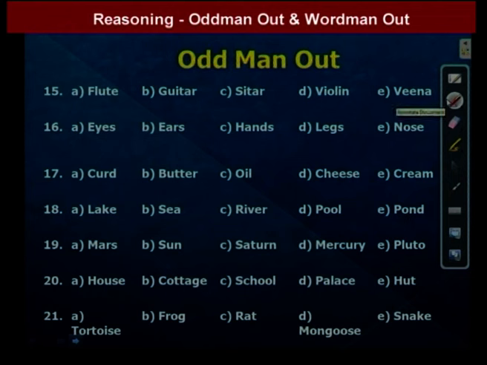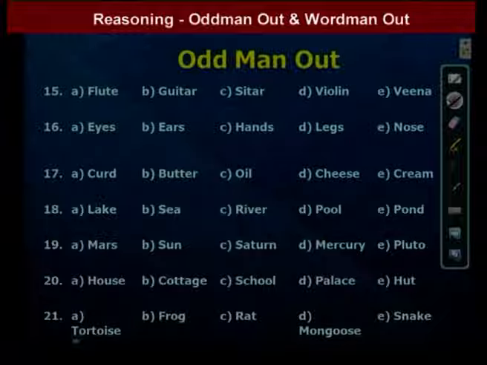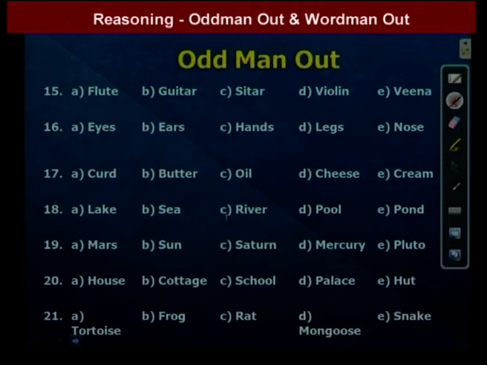Lake, sea, river, pool, pond. So here in the given 5 words, one is different. That one is river. In the remaining, lake, sea, pool, pond, the water is stagnant. Here in the river, the water is flowing. So that's why C is the answer. We go to the next question.